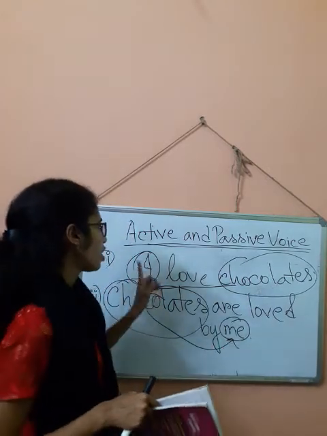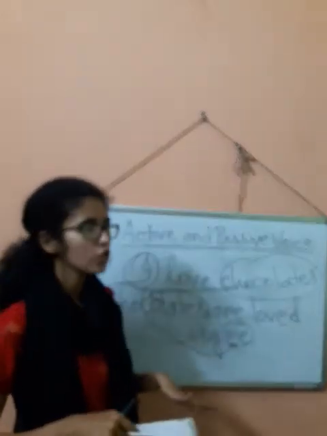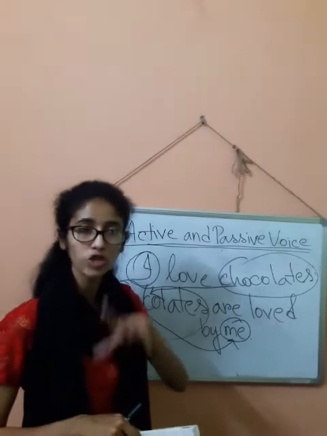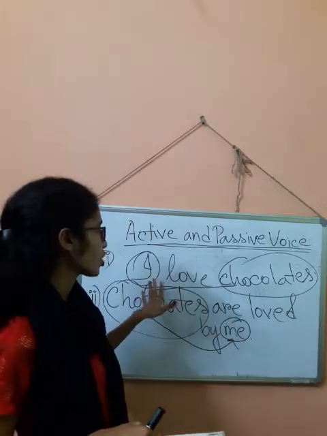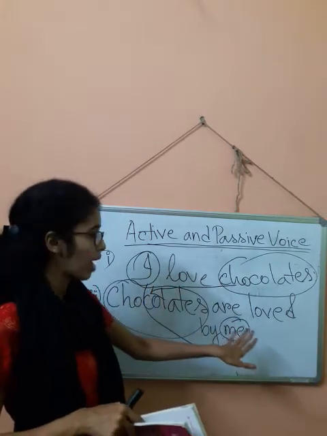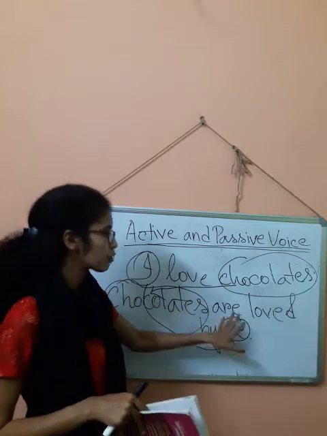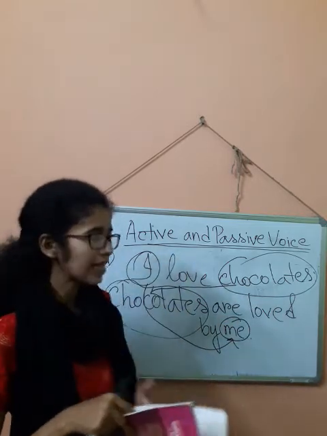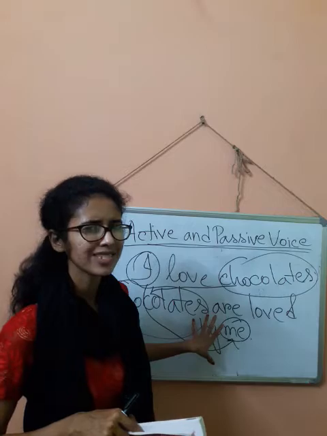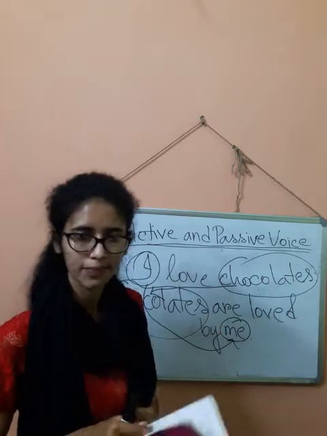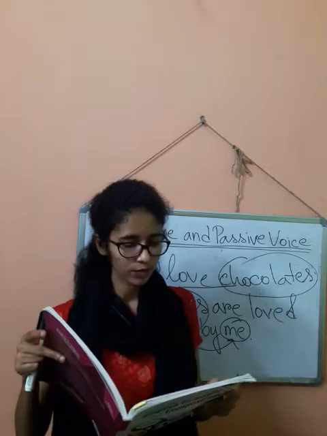Suppose I am saying Anuj loves chocolates. You cannot just omit. Chocolates are loved by Anuj. You have to mention. We are talking about a particular person. Here also I am talking about a particular person. So you have to mention. Okay, I am not talking about someone. So you have to mention. Okay. And generally we use by. There are some exceptional cases that we will gradually learn through practicing. Right now I am not going to mention.